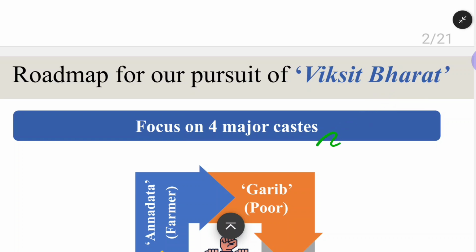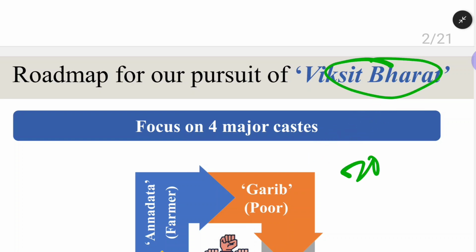So we were discussing how the budget is presented in order to achieve Viksit Bharat by 2047. Whatever budgets will be presented from now on will be in the pursuit of making India a developed state, nothing but in Hindi it is called Viksit Bharat.